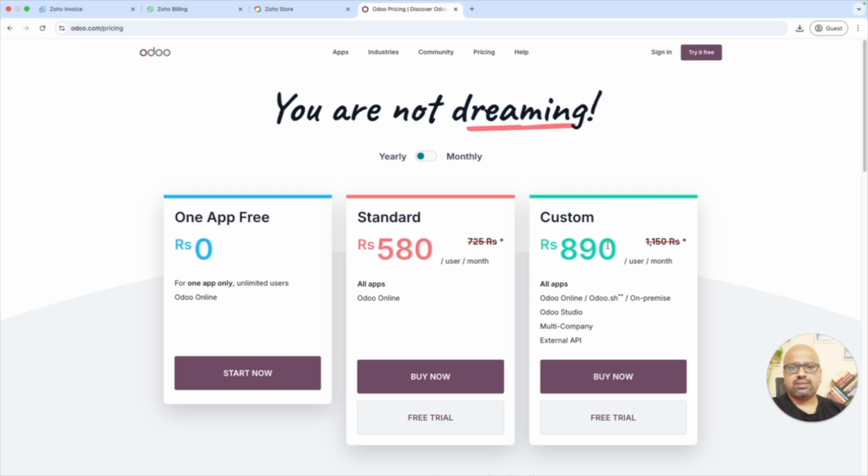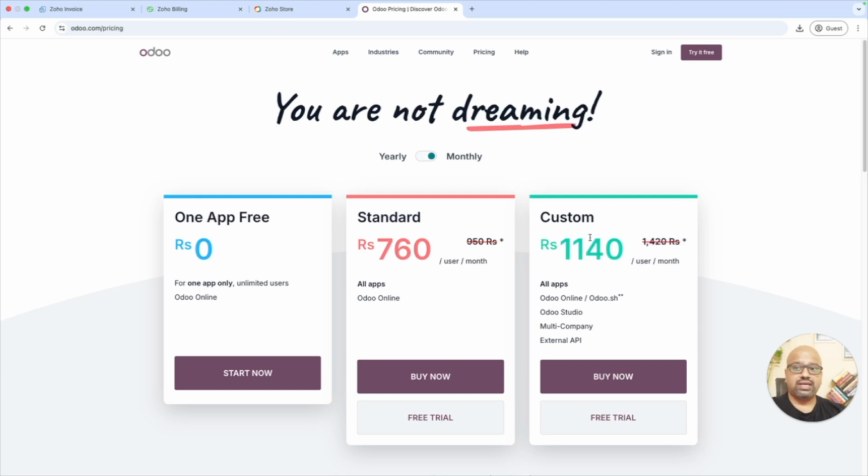Again, GST is something that you can take as an input, so it will not be a problem. If you want to go for monthly, that's going to be 1140. If you go on a monthly basis, 1140 into 12, that's around 13,680 plus GST, so that comes to 16,000. So you will reduce 4-5,000 as a cost if you go on a yearly plan.